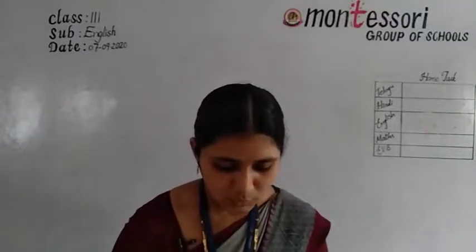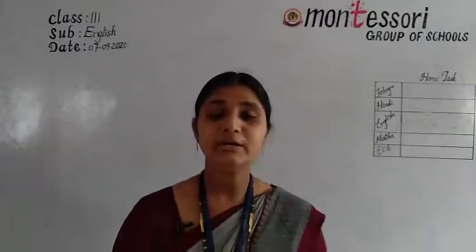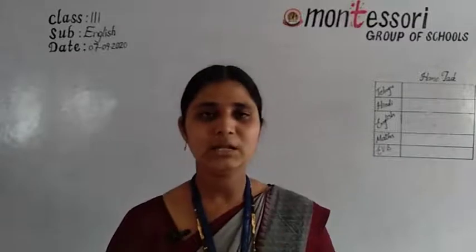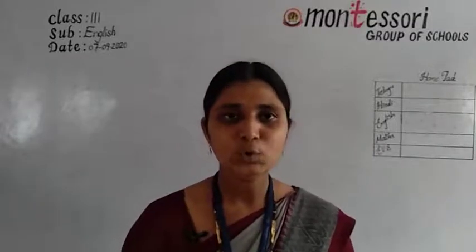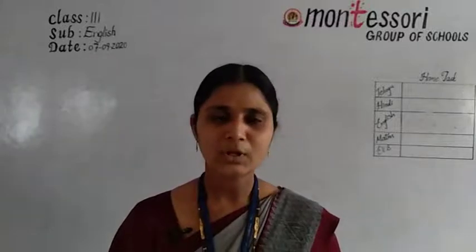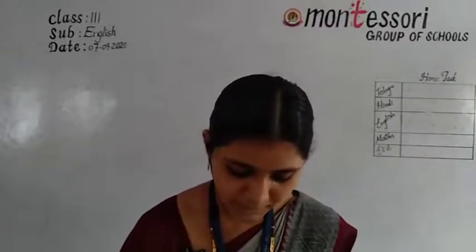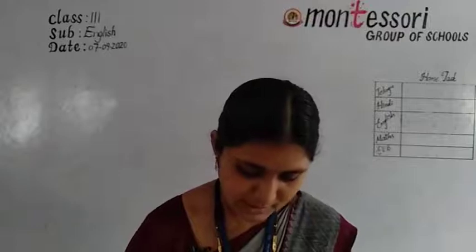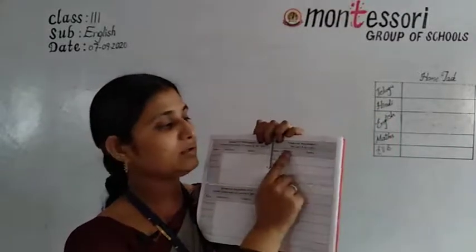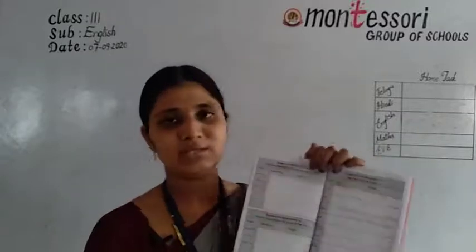Okay. Now, we are going to learn FA1 syllabus. So, I'll give you FA1 syllabus in the diary. Okay. Take your diaries and open this page. Formative assessment 1, timetable and syllabus.